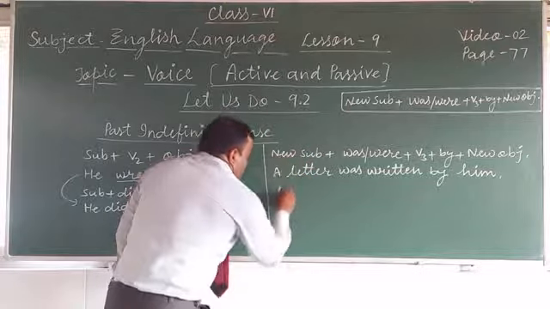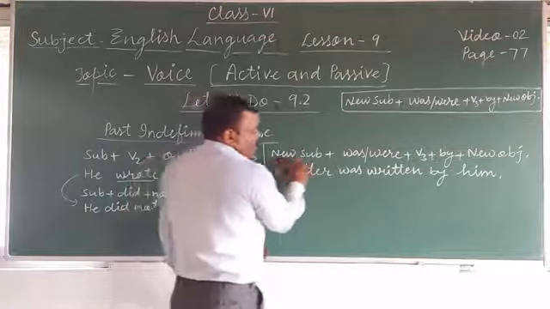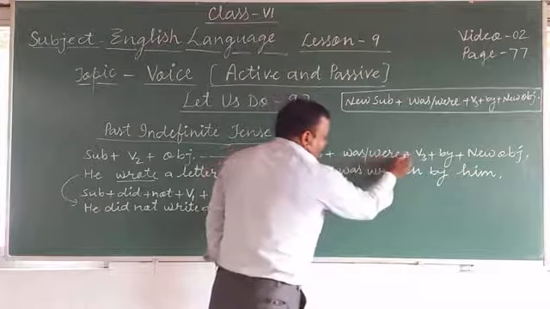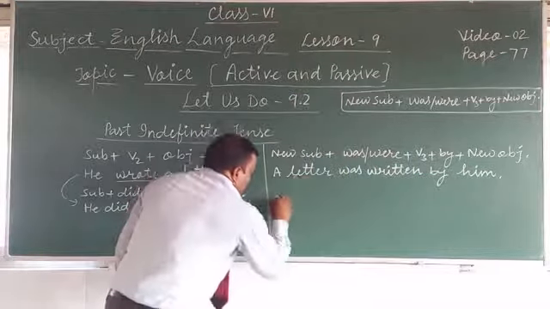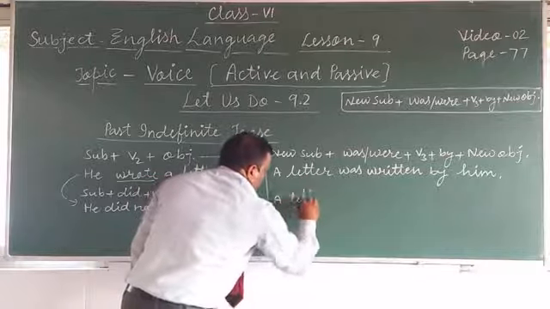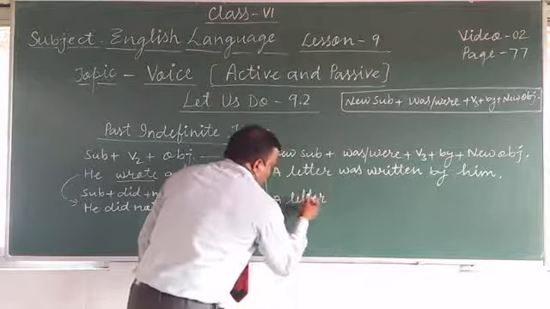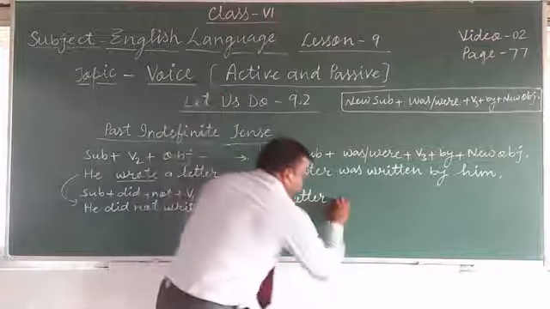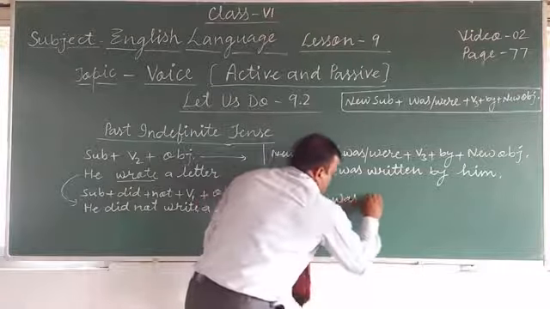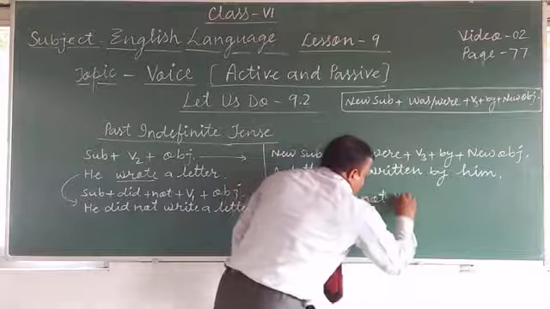So the formula will be new subject plus was or verb plus not plus third form of the verb. So check this: a letter was not written.